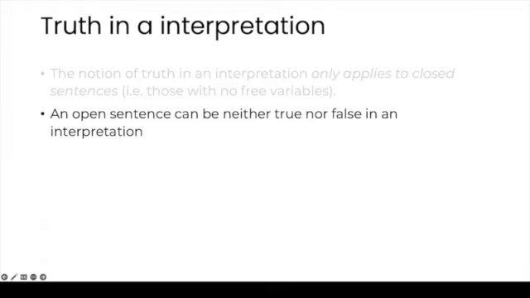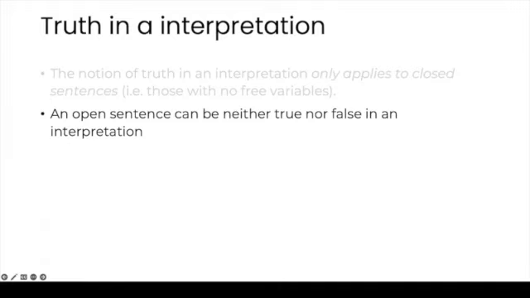To see why, notice that variables in predicate logic are often compared to pronouns in natural language, like it, she, or he, at least on certain uses of pronouns. So if I wrote an open sentence like Fx, it is as if I uttered the English sentence, it flies, but I'm not pointing to anything, and there's nothing in the context that indicates what I'm talking about.